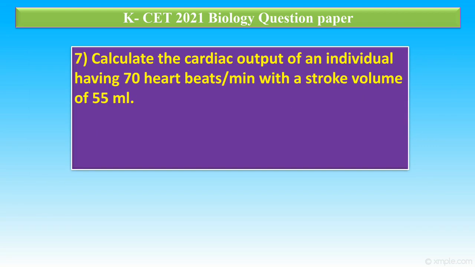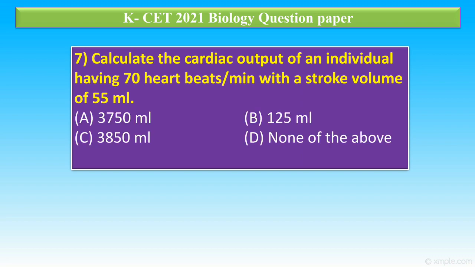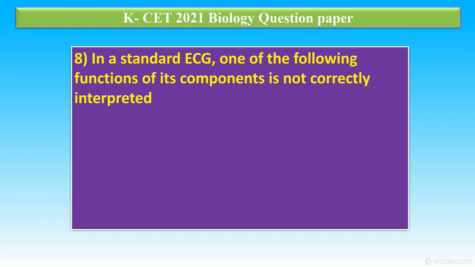Question number 7. Calculate the cardiac output of an individual having 70 heartbeats per minute with a stroke volume of 55 ml. Option A, 3750 ml; option B, 125 ml; option C, 3850 ml; option D, none of the above. The correct answer is option C, 3850 ml.